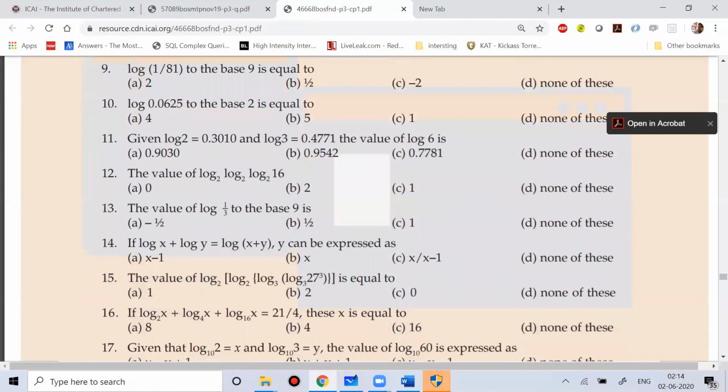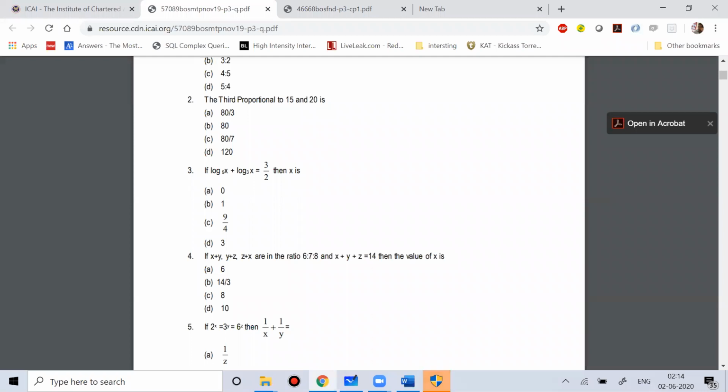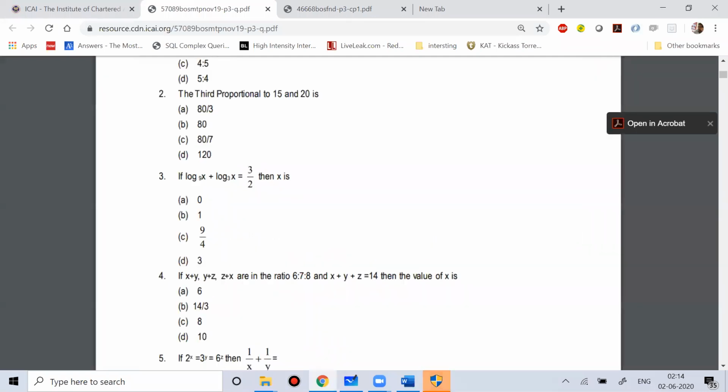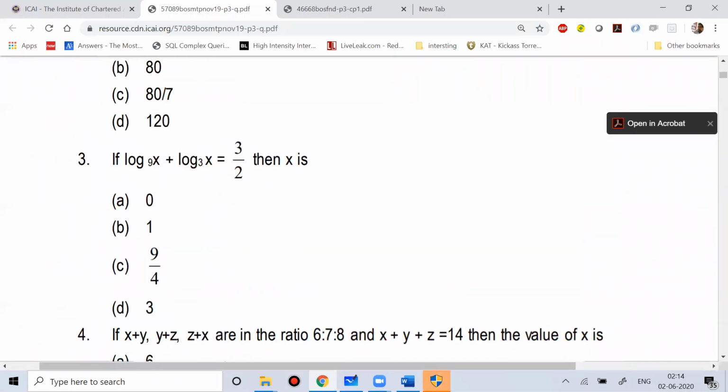Question number 12. Okay, now let's do this mock question number 3, which is there in the mock. You can see this question. Let's do this question also. So let me write down this problem. The question is log base 9 of x plus log base 3 of x is equal to 3 by 2. Okay.